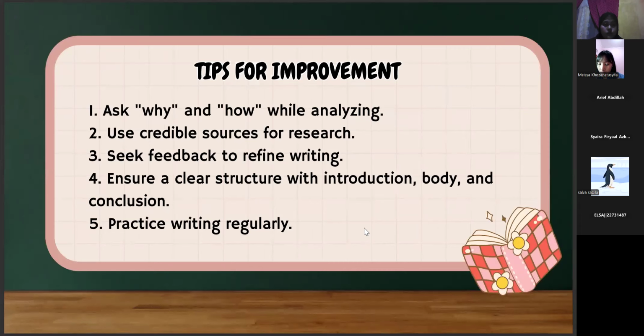Tips for improvement. 1. Ask why and how while analyzing. 2. Use credible sources for research. 3. Seek feedback to refine writing. 4. Ensure a clear structure with introduction, body, and conclusion. 5. Practice writing regularly.